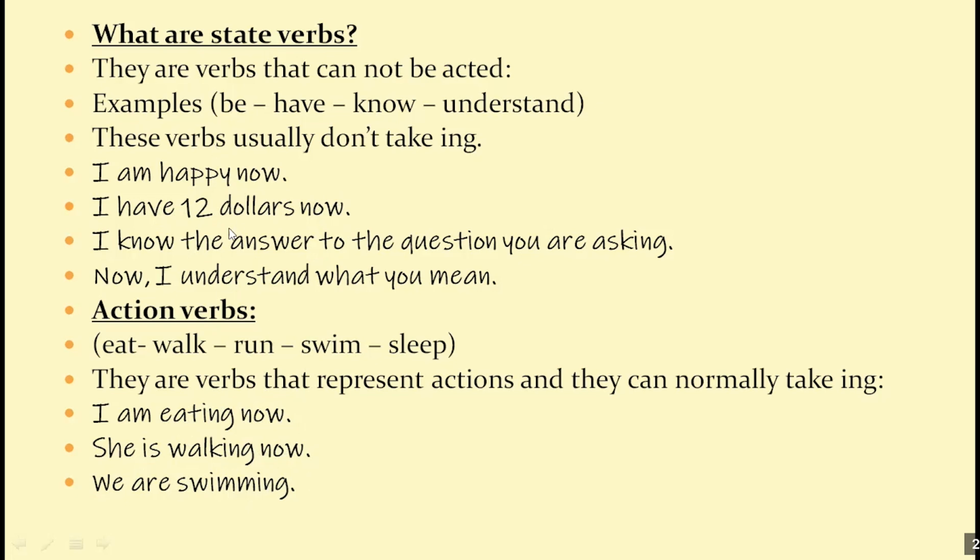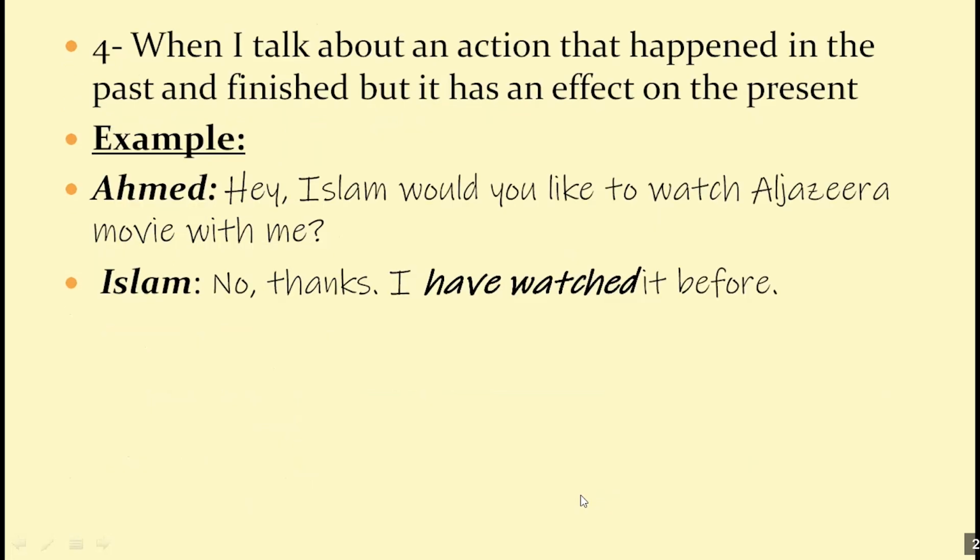So if you have state verbs with the present perfect, they indicate something that started happening in the past and is still happening until now. Okay, when you talk about an action that happened in the past and finished, but it has an effect on the present. Like this example. Hey, Islam, would you like to watch Al Jazeera movie with me? No, thanks, I've watched it before. So this is an action that happened in the past and finished, but it has an effect on the present. What is the effect? I don't want to watch it again. That's the effect because I saw it before. You understand?